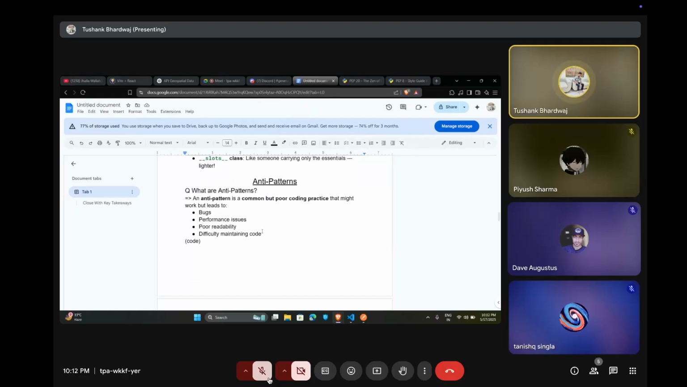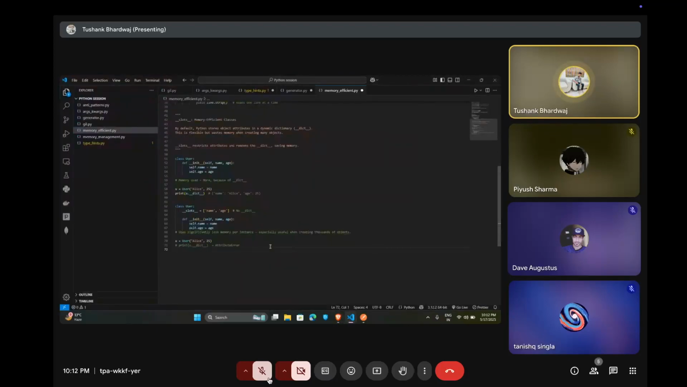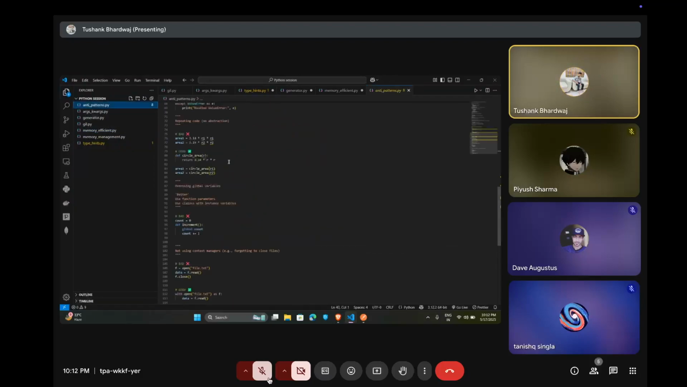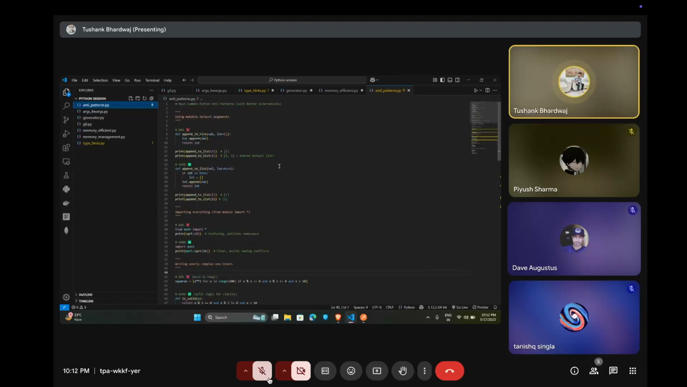So now our next topic is anti-patterns. An anti-pattern is a common but poor coding practice that might work but leads to bugs, performance issues, poor readability, and difficulty maintaining code. So these are some basic comparisons to clarify what anti-patterns are. In this, we can use a list in the parameter and pass the values.